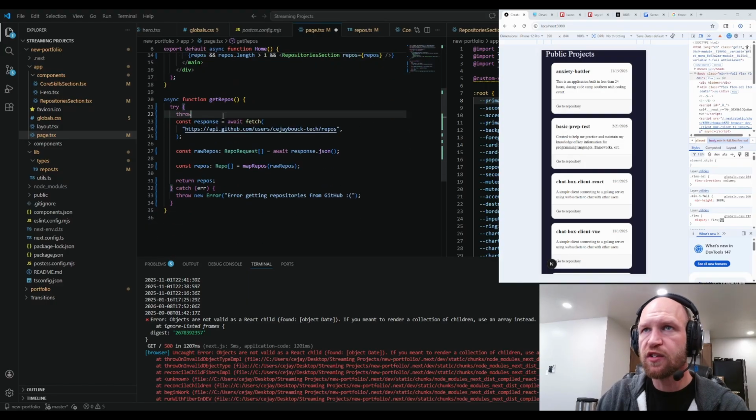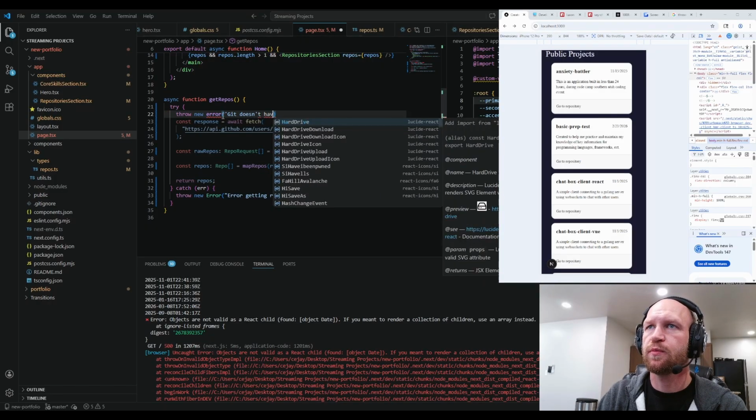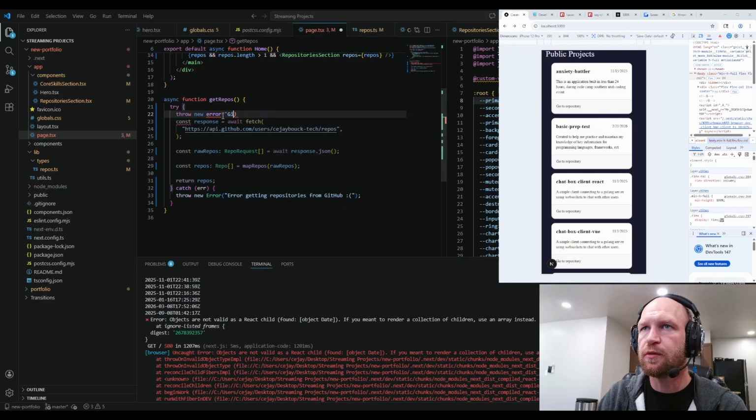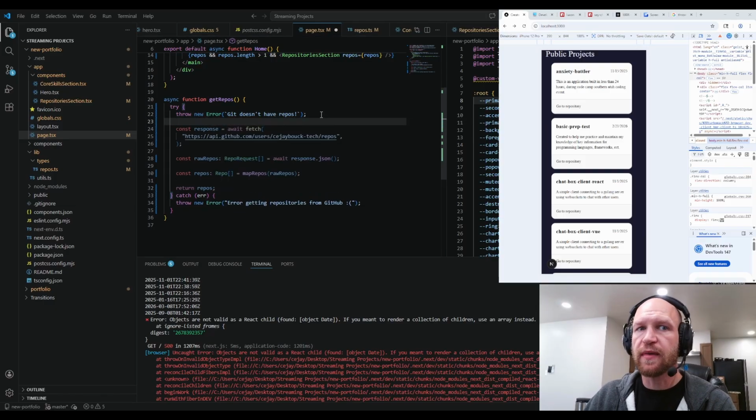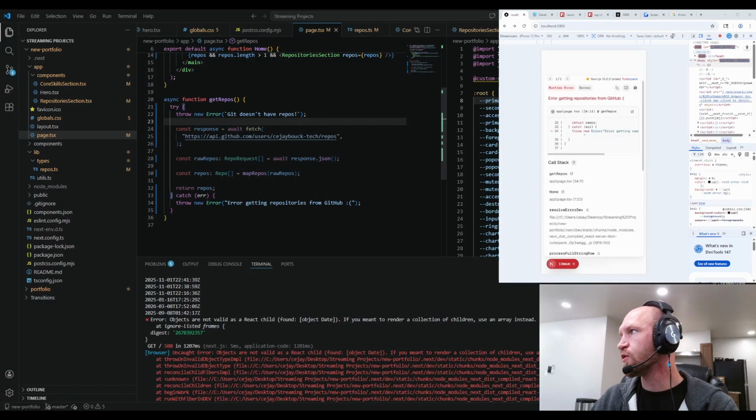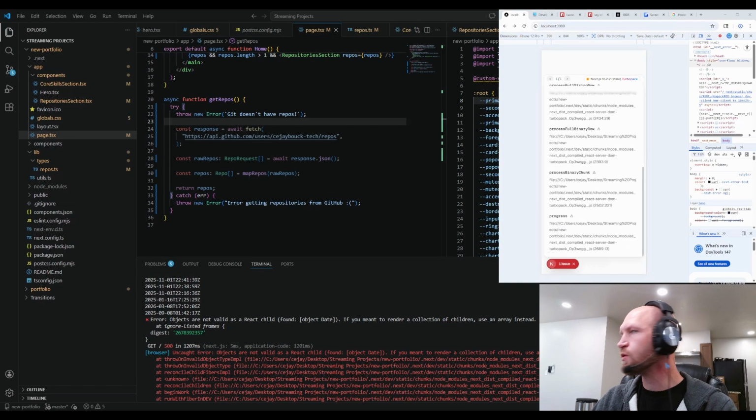Okay. We run into a problem. Git doesn't have, whoops. Sorry, this is why you use literals. Git doesn't have repos. Let's use the correct error. We're gonna pretend a huge problem happens. Boom. Should throw an error, but then it crashes the whole damn site.